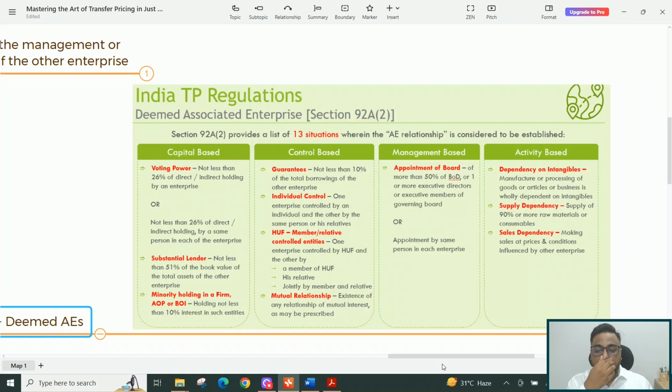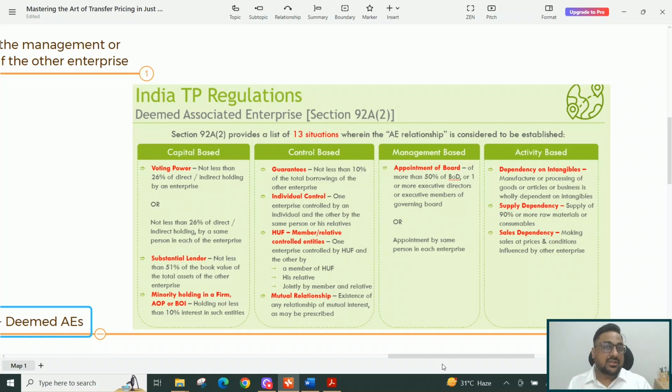If you are procuring 90% or more of your raw material from the other entity, and your supply is entirely dependent on that party, then also there is a relationship which is covered under this specific provision of 92BA(2). And again, same with the sales. If you are only making sales to one entity, or if an enterprise can influence your sale value, then that enterprise can be considered as an associated enterprise.